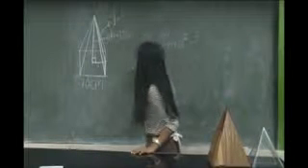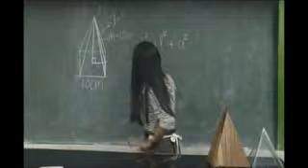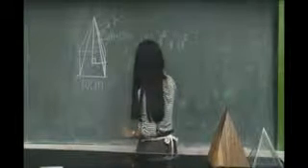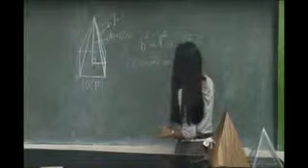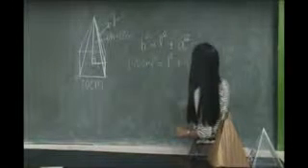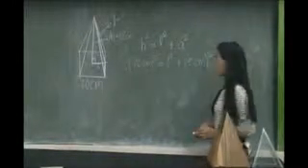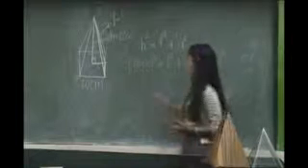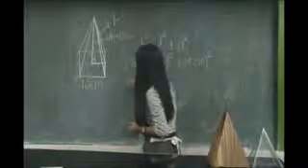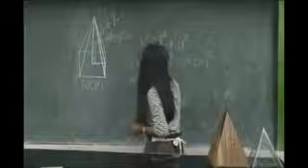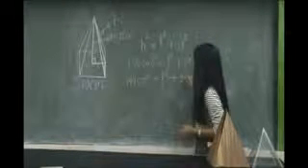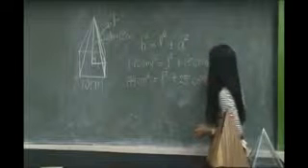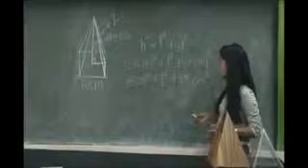So 12 centimeters squared is equal to L squared plus 5 centimeters squared. By simplifying, 144 square centimeters is equal to L squared plus 25 square centimeters.